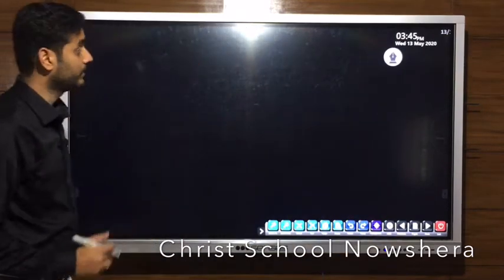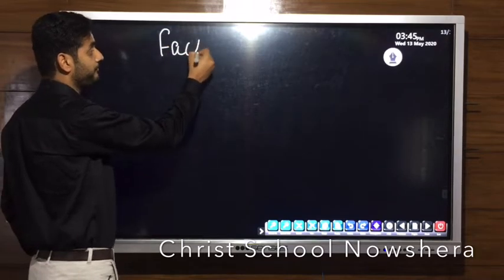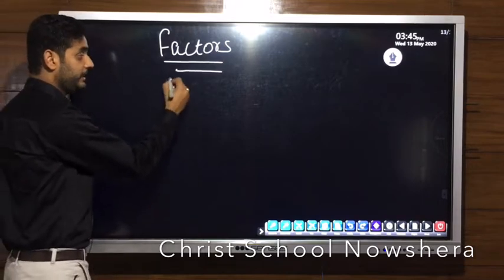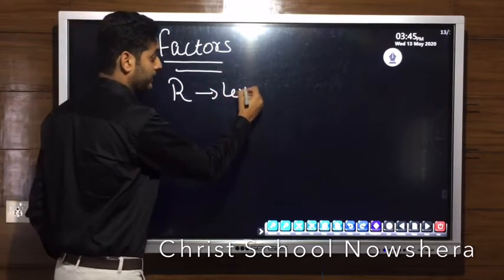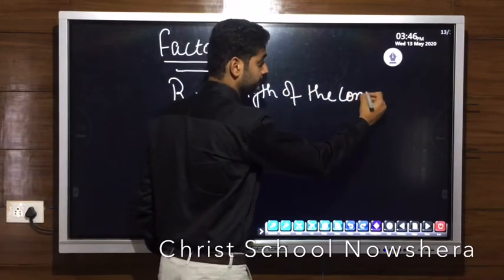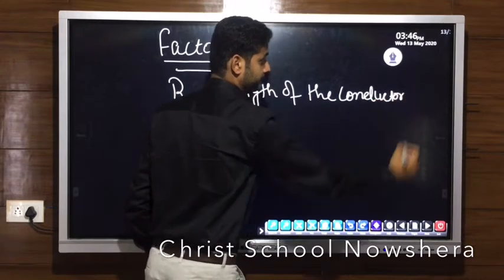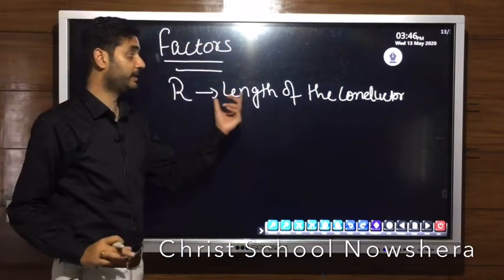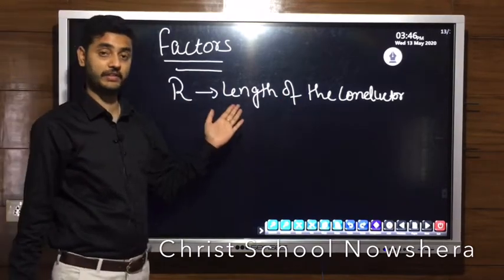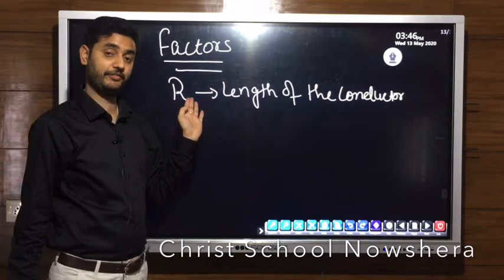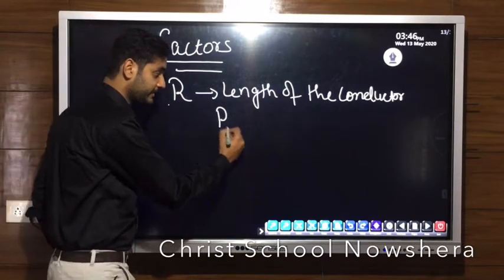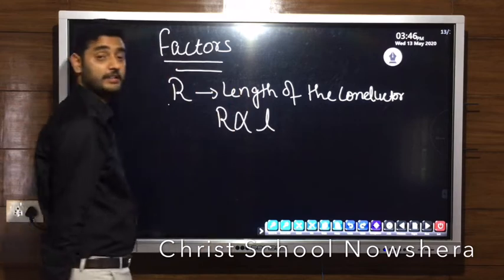Now next is on what factors it depends. First, it depends upon the length of the conductor. Let it be a wire. Resistance depends upon the length of the conductor. If we increase the length of the conductor, the resistance will increase, and if we decrease the length, the resistance will decrease. Resistance is directly proportional to the length of the conductor.